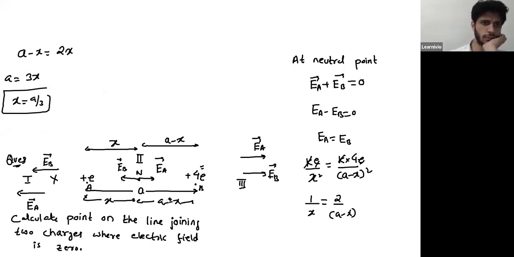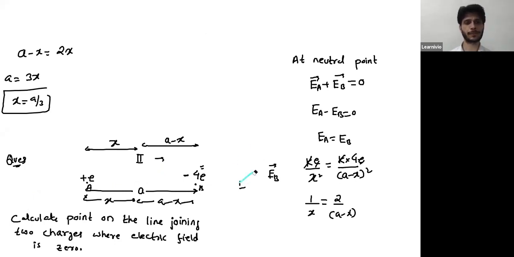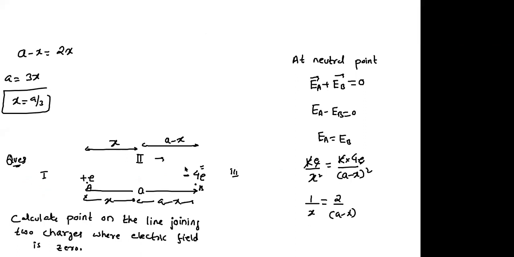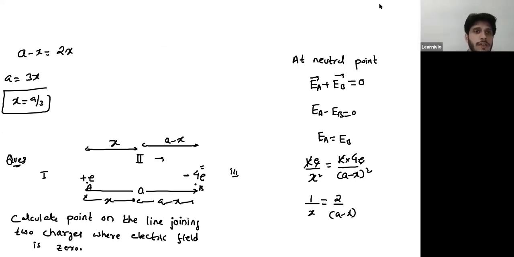Okay, now if you get this concept, then solve the same question if this charge is negative. Now I don't know in which region the neutral point will lie. First of all, decide the regions in which the neutral point can lie. If you come across two regions where you can find a neutral point, then just tell me. Good, regions 1 and 3. Now, if you have confusion between two regions, then use this shortcut.